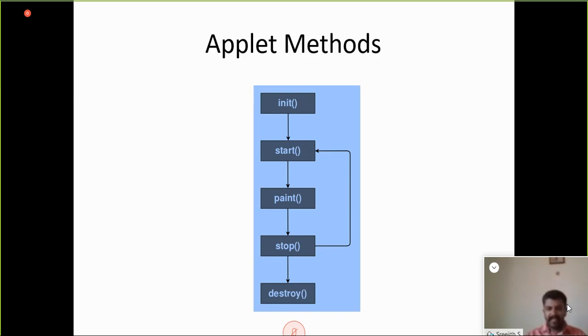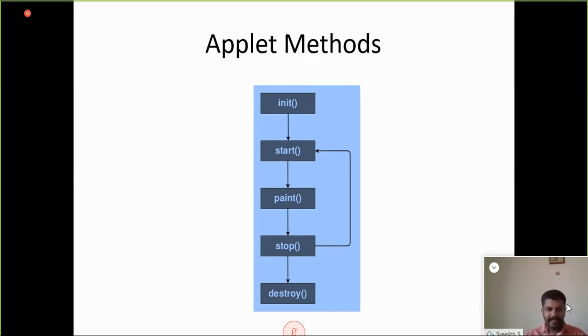All the applet methods are defined in a class called Applet, with a capital A. You may be aware of this; in the beginning I told you that you should be aware of the concept of packages, interfaces, etc. The Applet class is defined in a package called java.applet.